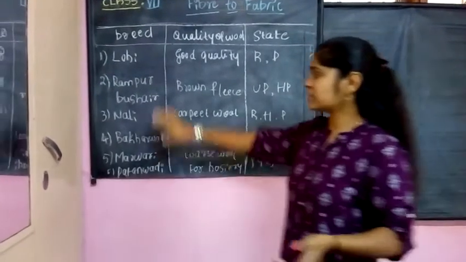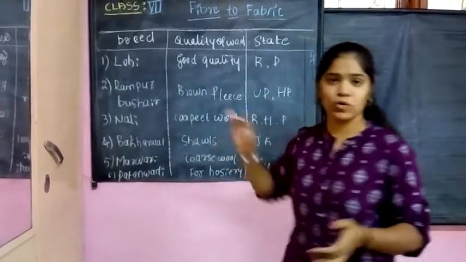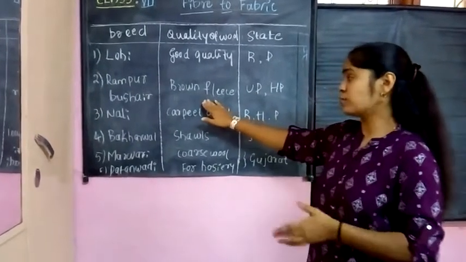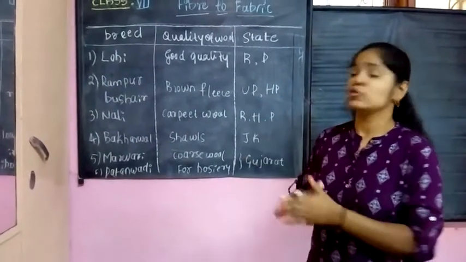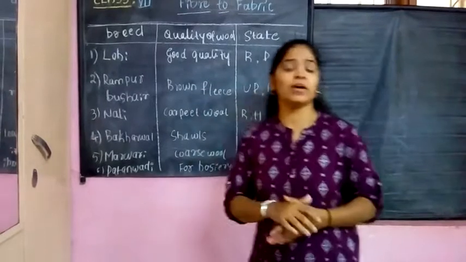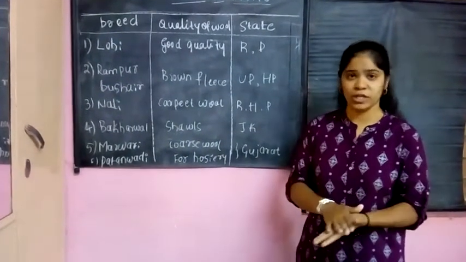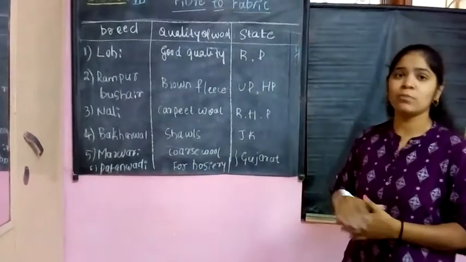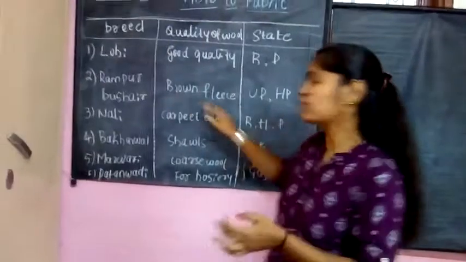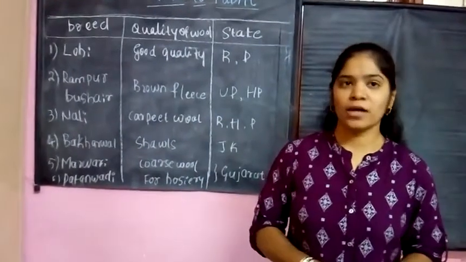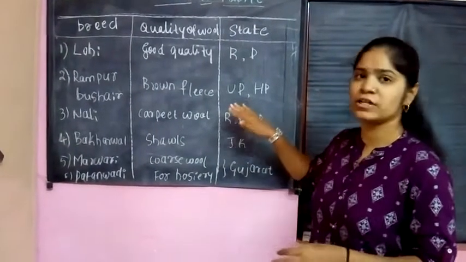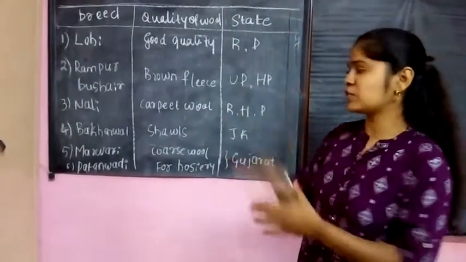The next one is Rampur Bushair, another type of breed with brown color fleece, meaning those sheep have brown hair on their body. They are observed in Uttar Pradesh and Himachal Pradesh. This brown fleece is used in making jackets.